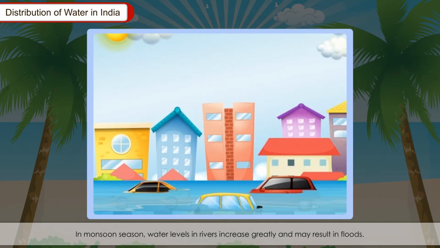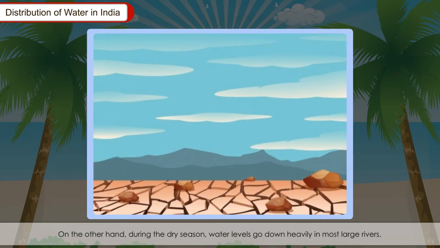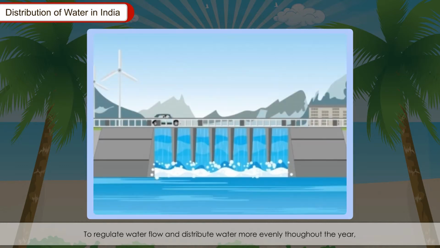In the monsoon season, water levels in rivers increase greatly and may result in floods. On the other hand, during the dry season, water levels go down heavily in most large rivers. Smaller tributaries and streams even dry off completely during summers. To regulate water flow and distribute water more evenly throughout the year, large dams have been constructed on a number of rivers.